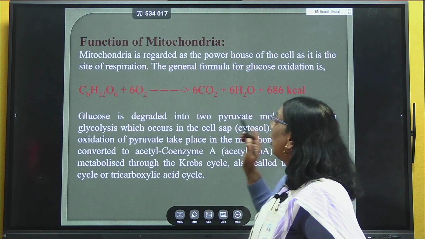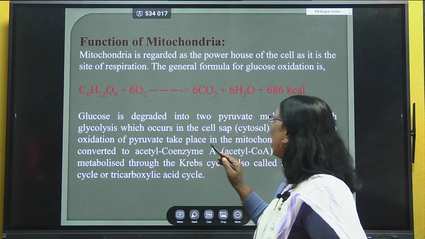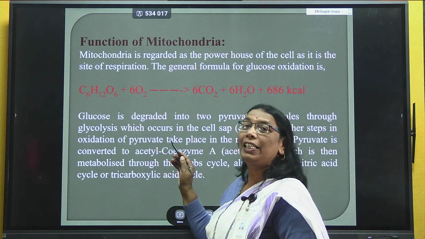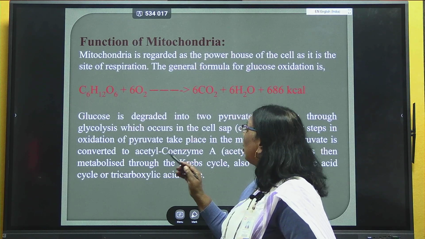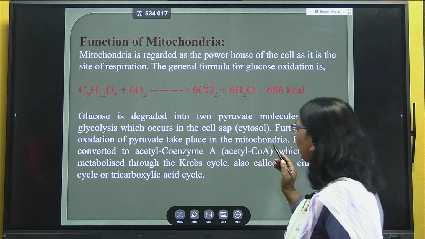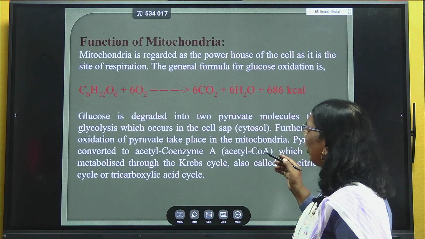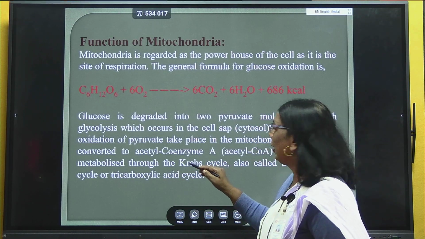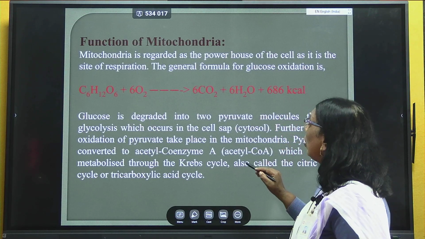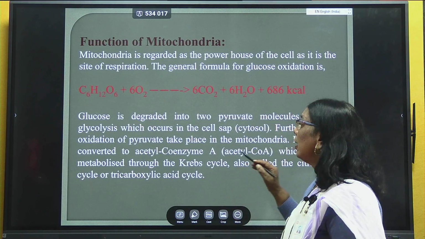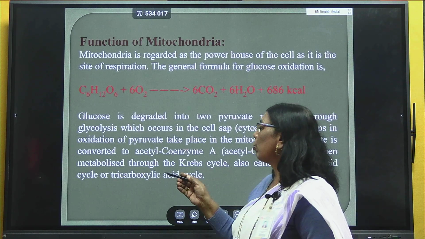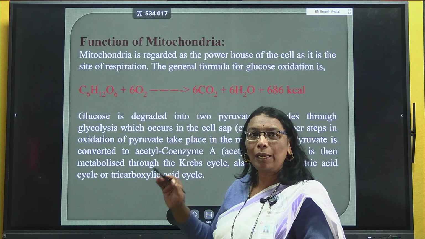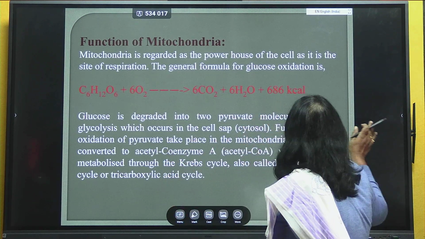Then the oxidation of pyruvate takes place in the mitochondria, and it is converted into acetyl-CoA, which is termed as acetyl coenzyme A. Then that acetyl coenzyme A is again metabolized through one cycle, known as the Krebs cycle. It is also known as the citric acid cycle or tricarboxylic acid cycle. Dear students, all of you know this glycolysis, Krebs cycle, TCA cycle from 12th standard.